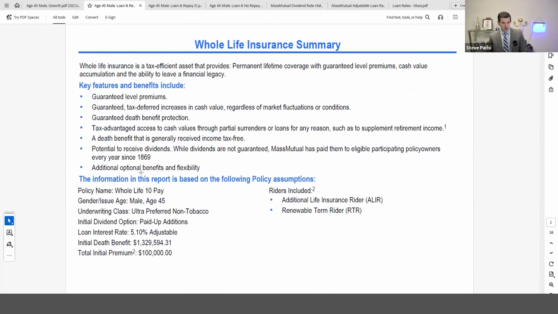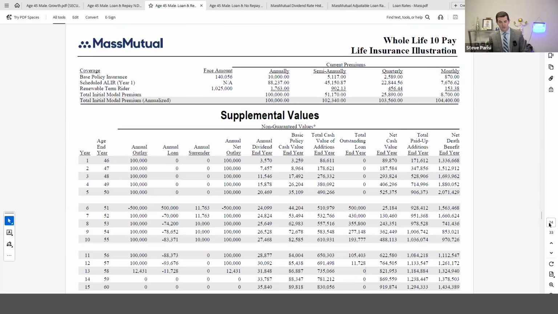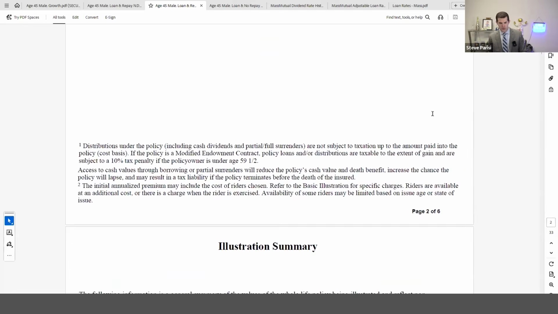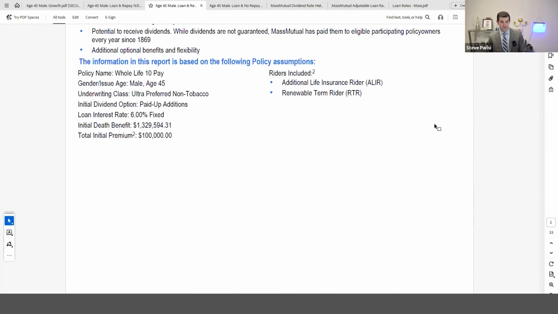It won't say non-direct or direct recognition here, but it will give you the loan interest rate. And it will also give you this term. Is it adjustable or is it fixed? This one's adjustable, which means it is non-direct recognition. If we look at the direct recognition illustration and go up to page 2, what do we see?